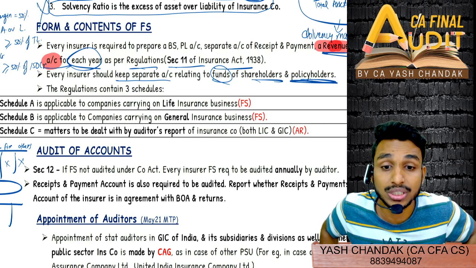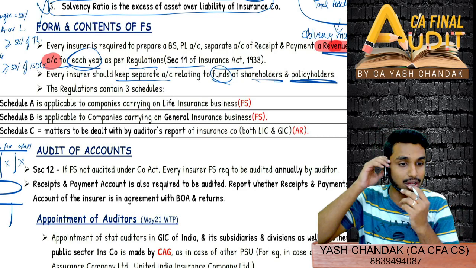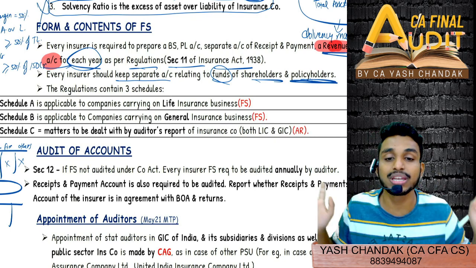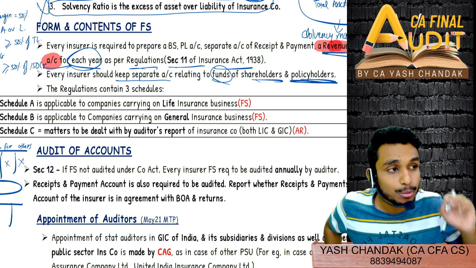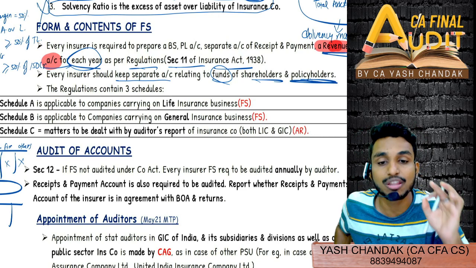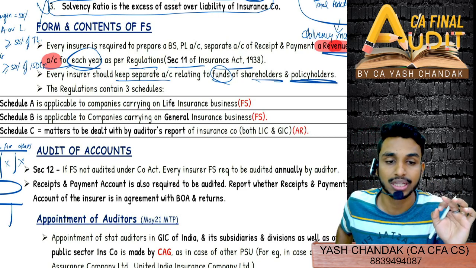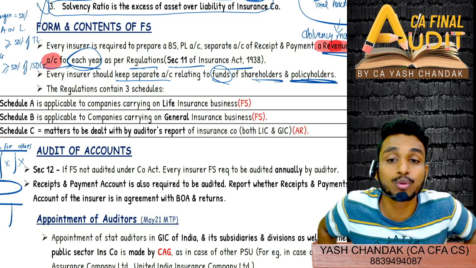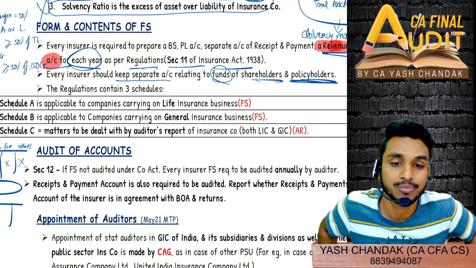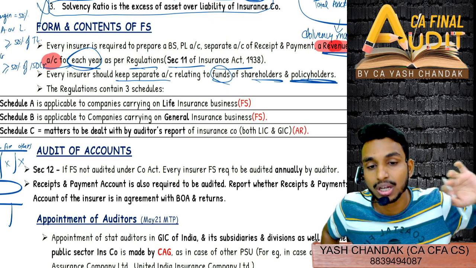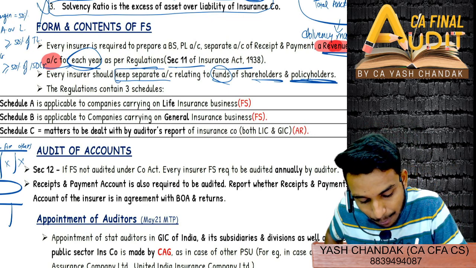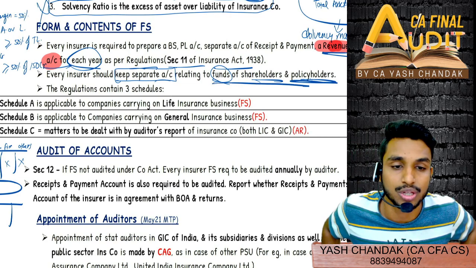This premium money belongs to the general public at large. It is public money, and this public money cannot be invested as if you are investing your own money, right? So you have to invest all this money with due diligence, proper care, and proper caution. Therefore shareholder money is separate, policyholder money is separate. You have to keep both the funds separately. The audit of policyholder funds will also be separate, and of shareholder funds separately. So that is what they are saying.